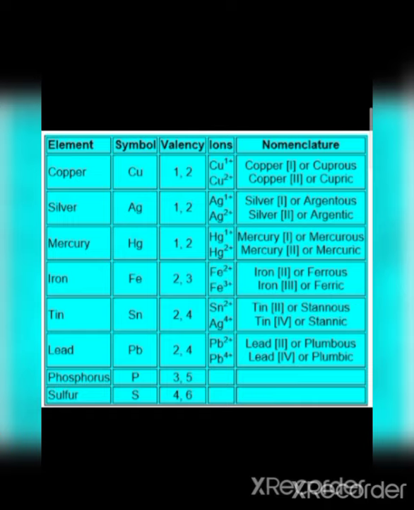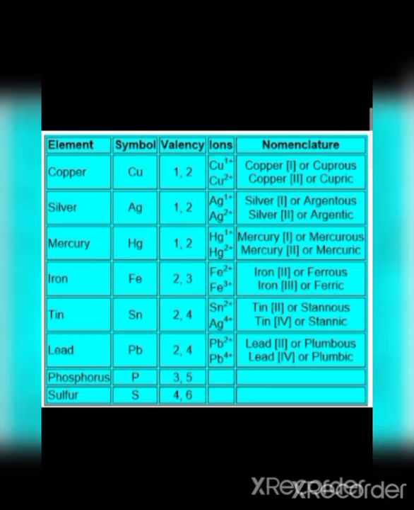Silver. This is the general or English name, and its Latin name is argentum, and the symbol is Ag. It also shows valency 1 and valency 2, and it produces ions Ag positive and Ag double positive. Now, what is its nomenclature?